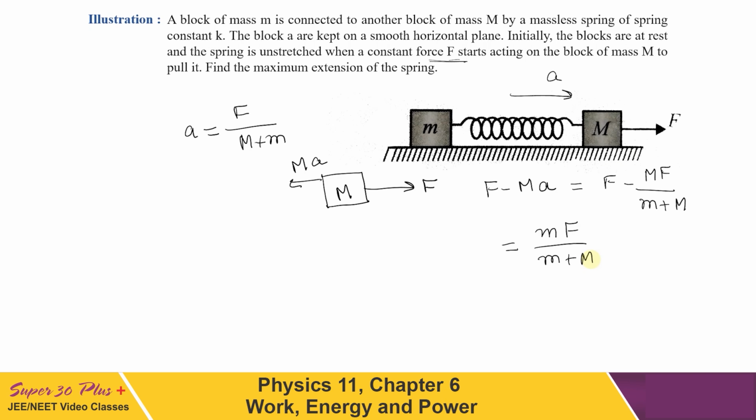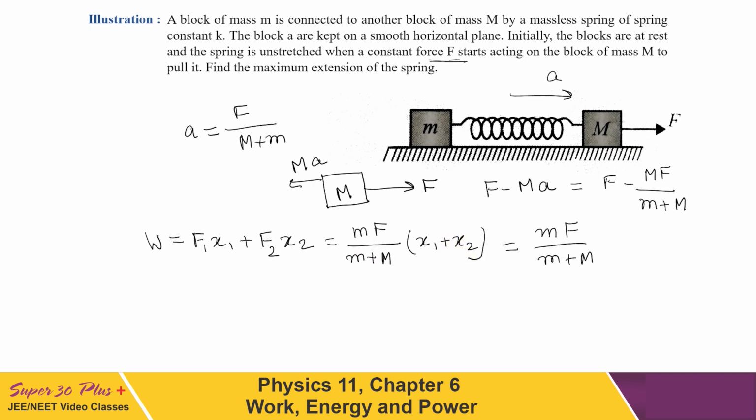And then we can write total work done by external forces F1 and F2 in this period. Here I am considering that block with capital M mass has been displaced by x1, and for other block this is x2. So the total work done will be F1 x1 plus F2 x2, where F1 and F2 are external forces on the blocks. This will be equal to mF upon m plus M, (x1 plus x2).